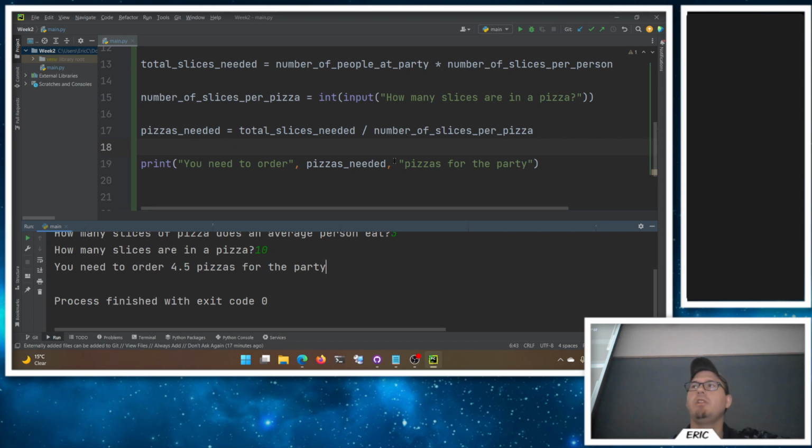Now, let's go ahead and call Little Caesars and say we need 4.5 pizzas and see what they say to us. Oh, they don't do that? You can't get half a pizza? Oh, go figure. So maybe we should round it up, to the nearest whole number. If I only need 4 pizzas exactly, I don't need to round anything. I have just enough, which is risky for a party.